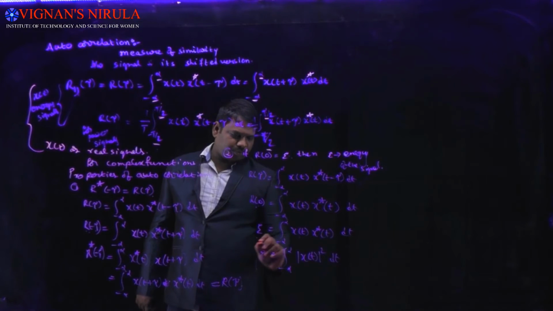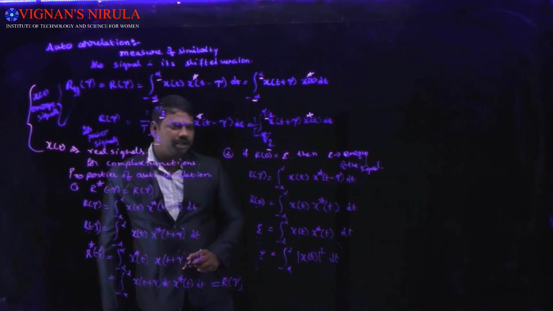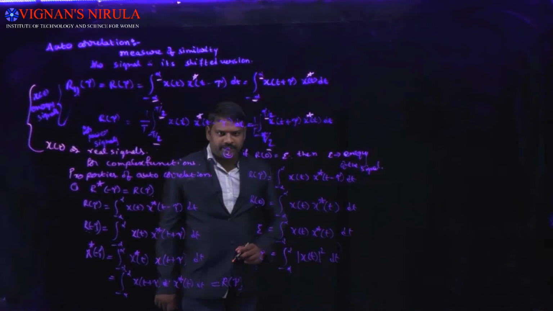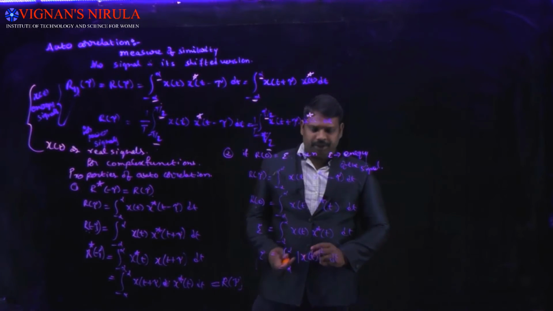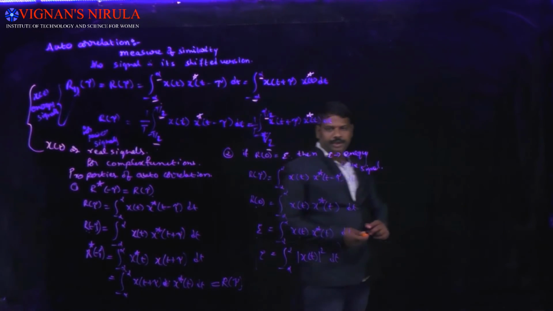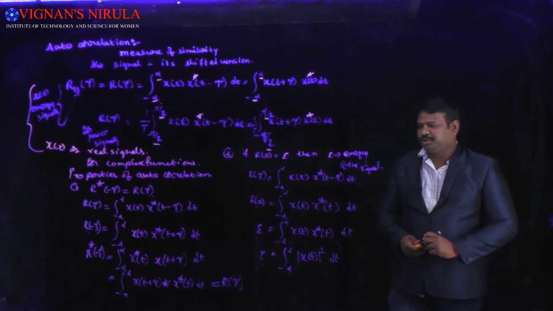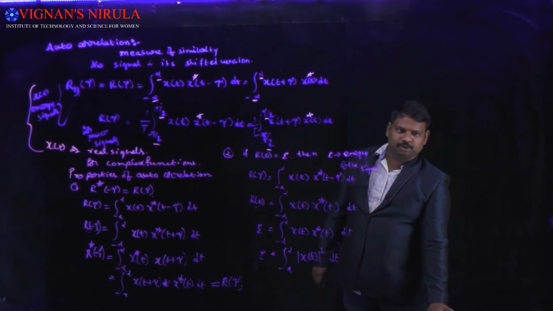This is our energy expression: E is equal to the integral from minus infinity to infinity of mod of x of t squared dt.